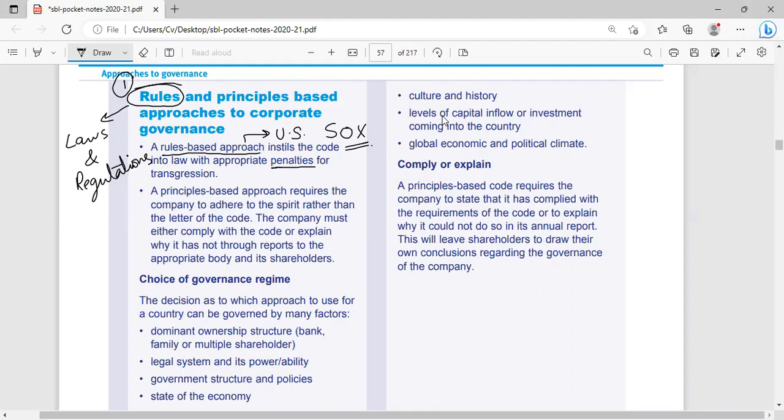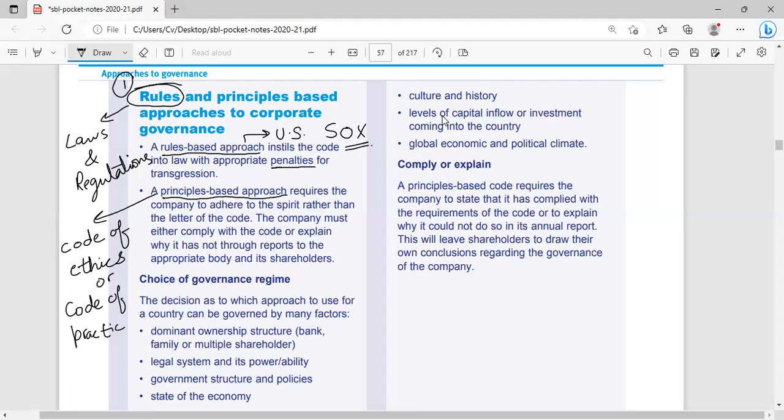Second one is the principle based approach. What does principle based approach mean? It is the one where we follow a code of ethics. Principle based means you are expected to perform your job within certain boundaries. This is called the principle based approach. You are expected to follow codes of practice which are introduced by a regulatory authority in the country, but it is not a law.